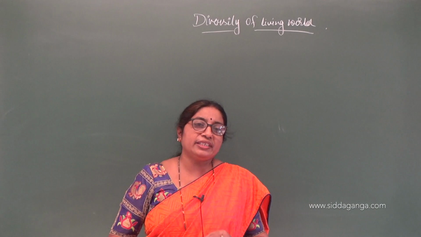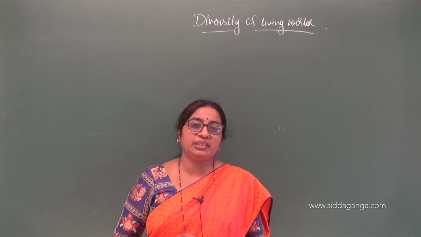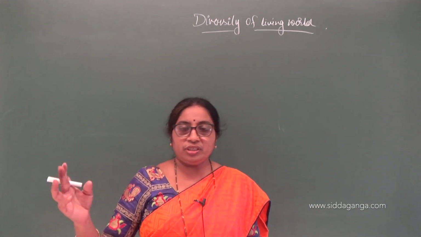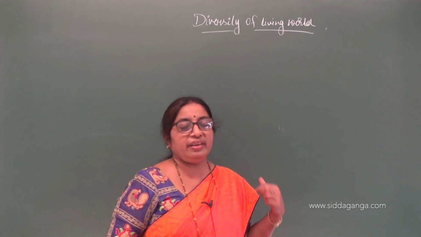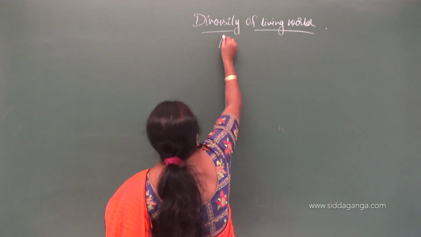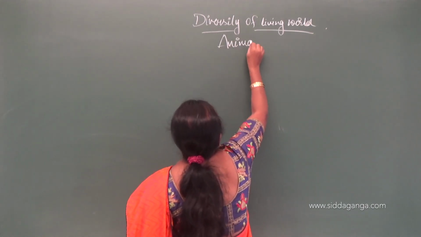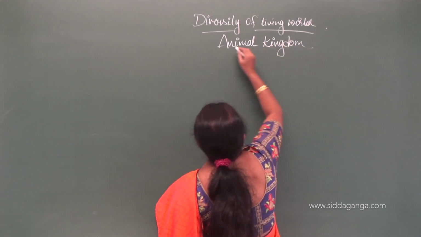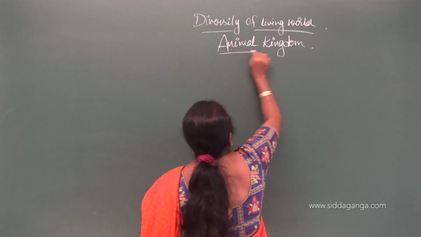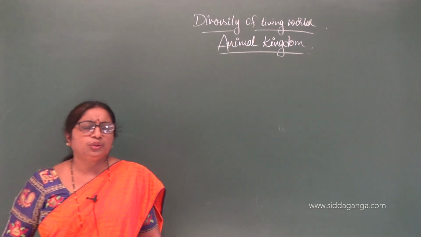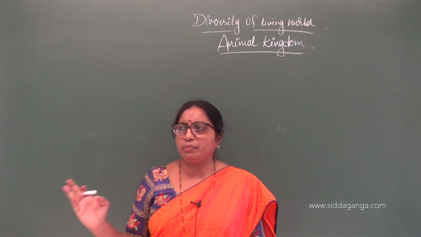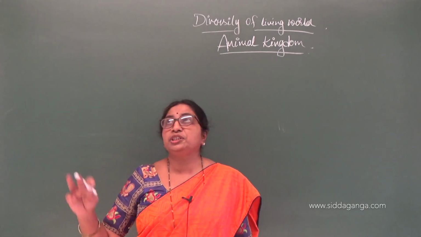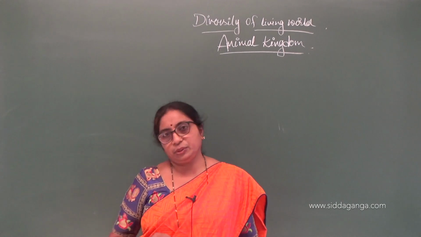So, all organisms have been classified into 5 kingdoms, and I am taking the 4th chapter, that is animal kingdom. Your 3rd chapter is plant kingdom. I am taking the 4th chapter, that is animal kingdom. So, you are quite aware of so many animals. We see so many animals in and around us. Cow, buffalo, sheep, goat. We have seen fishes, birds, snakes. So many animals we have seen.